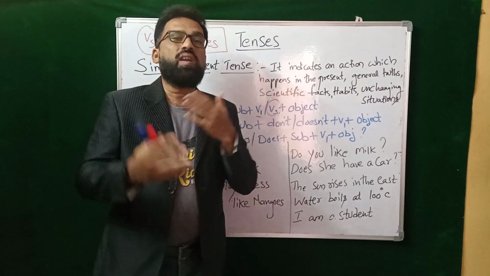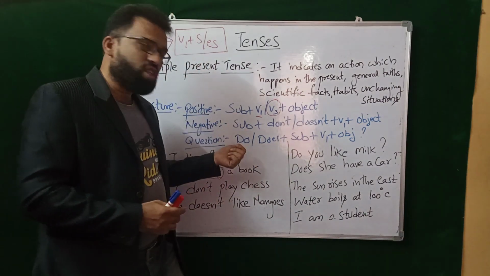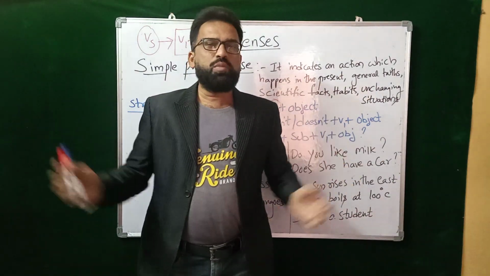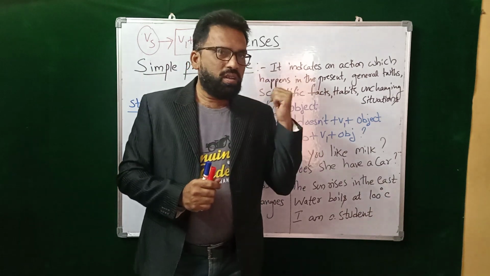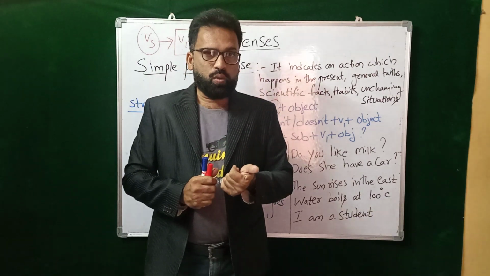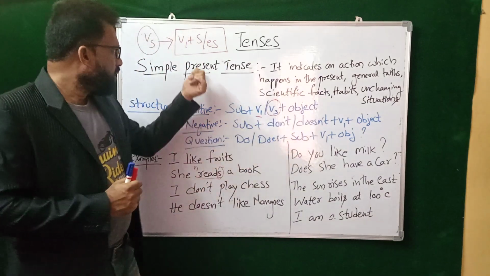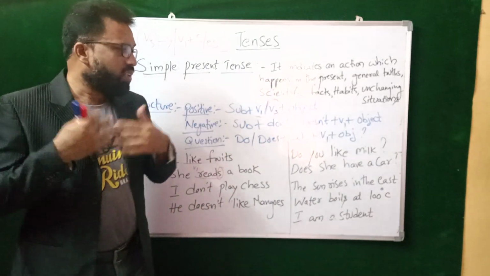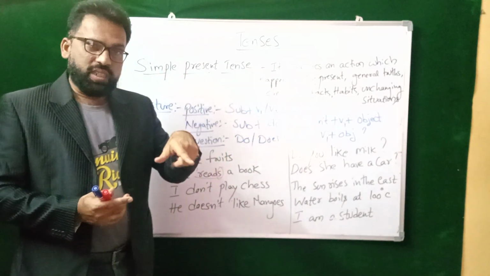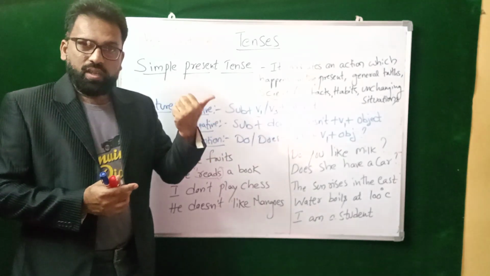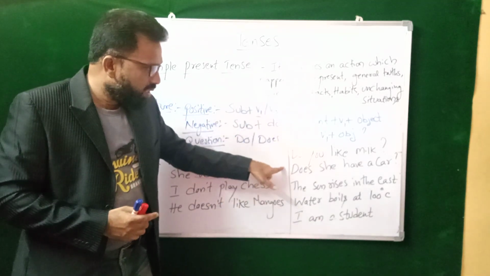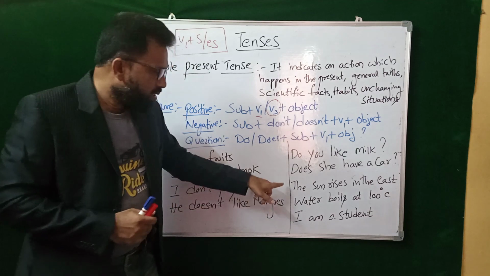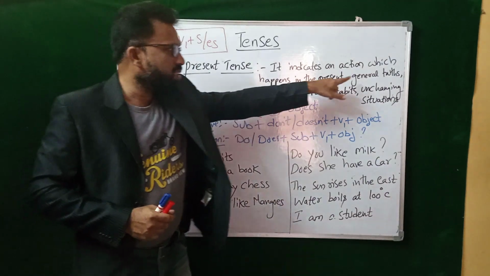So this is a way of learning English. When you know this structure very well, then you can frame many sentences, many things. For a long time you can speak. The thing is, we have to learn proper structure and proper questioning also. When you know these small things, I mean the simple present tense, if you know all these three structures, we can speak for a long time. Have I asked you many questions now? Do you like? Do you eat? Do you drink coffee? Do you watch movies? Then, does she have a car? Does he have a car? Anything.